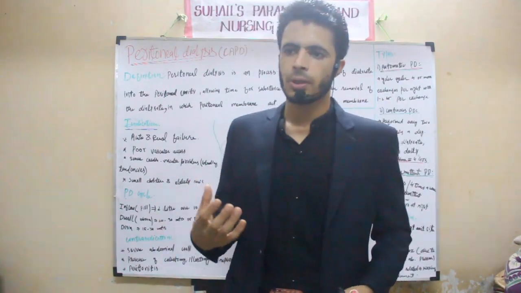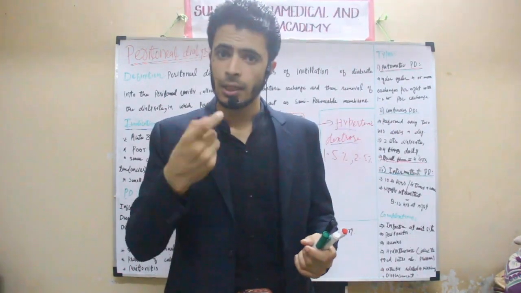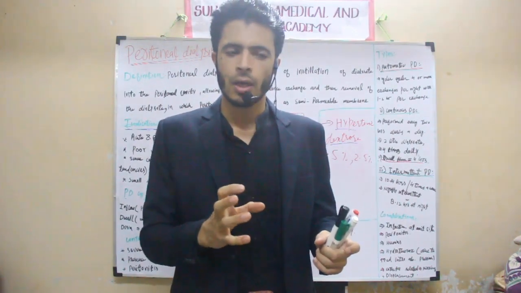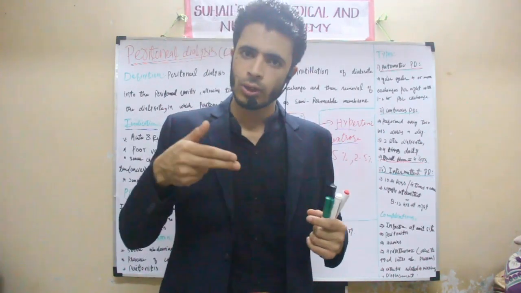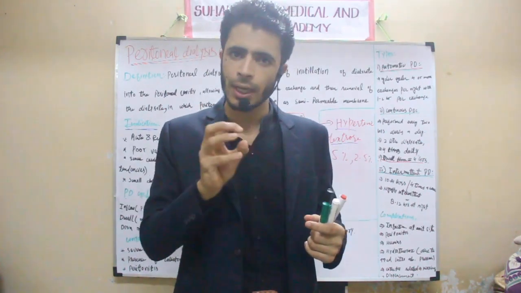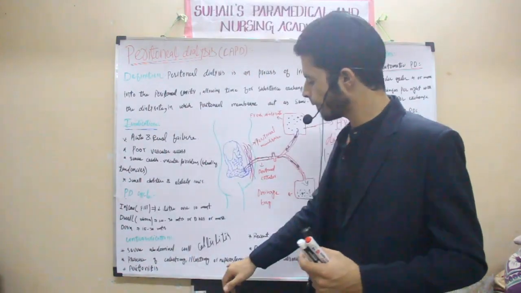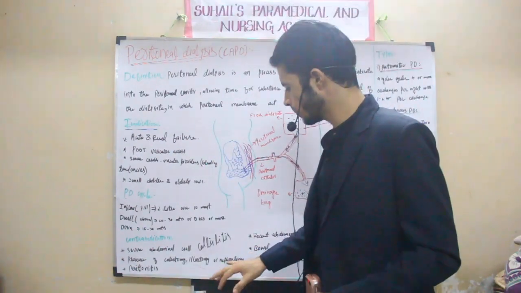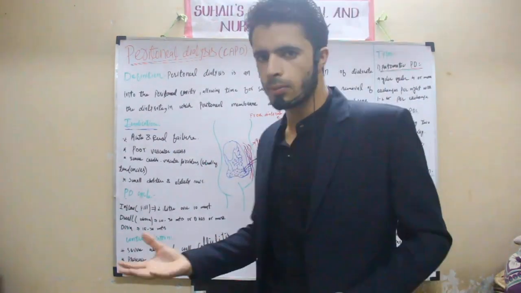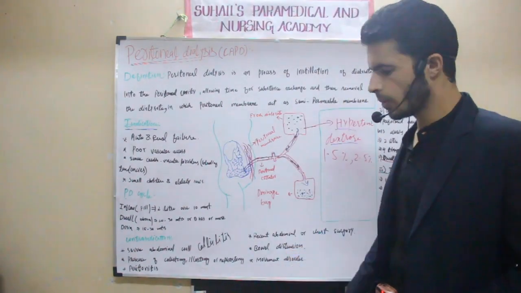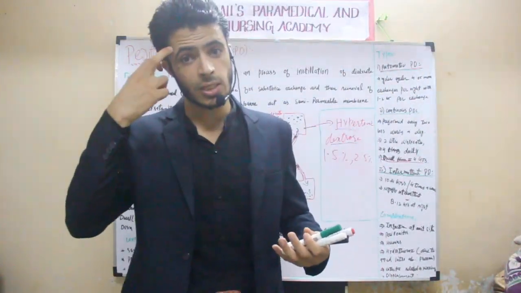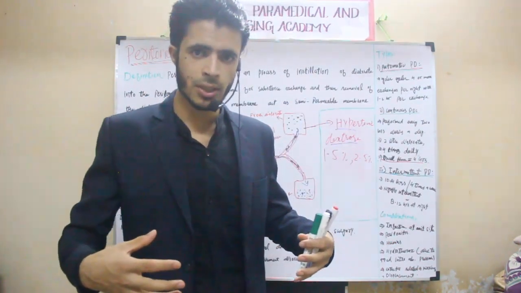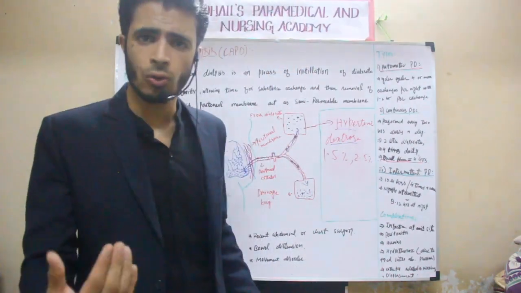Nephrostomy: suppose the patient has a tumor in the kidney. We make an incision at the kidney and remove that tumor part from the kidney. That is called nephrostomy, or there may be some other purpose for the incision and removal of tissue from the kidney. Another contraindication is recent chest or abdominal surgery, which I have already told. Then bowel distension or movement disorder, where the patient is not able to move. Bowel distension means there is distension of the abdominal region. At that time also we will not go towards peritoneal dialysis.